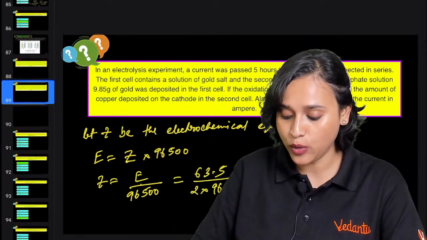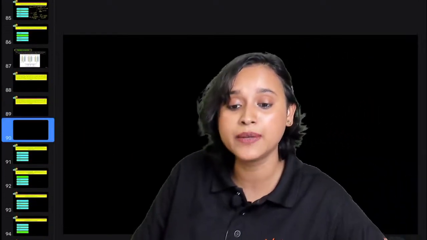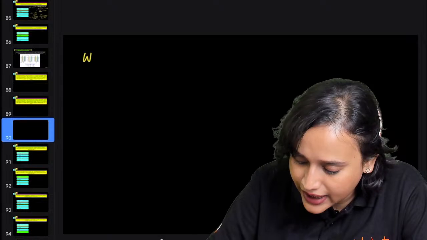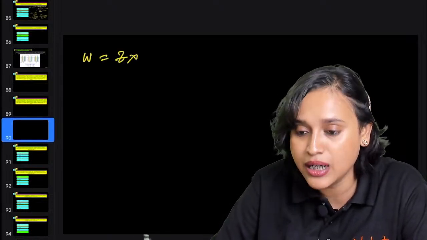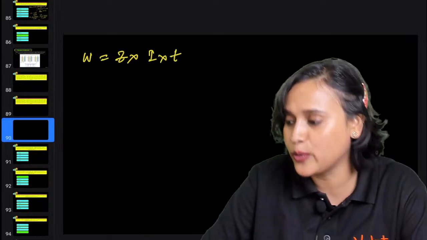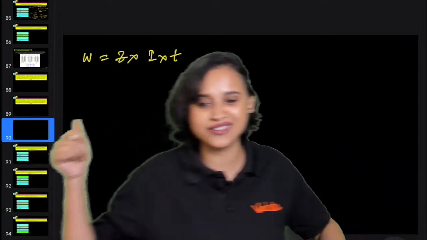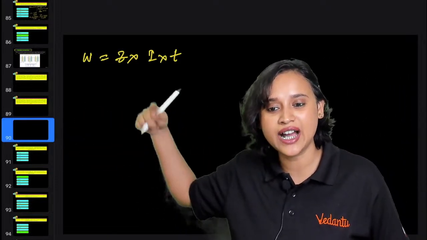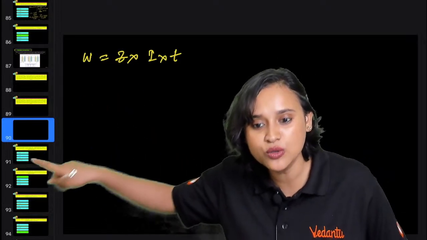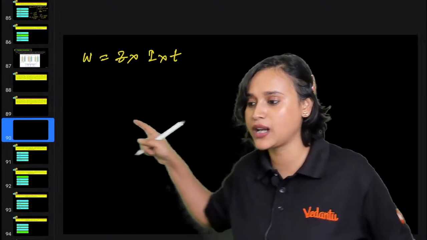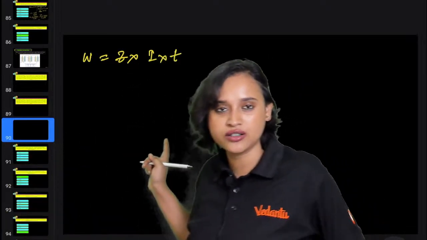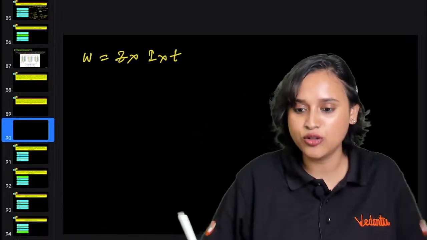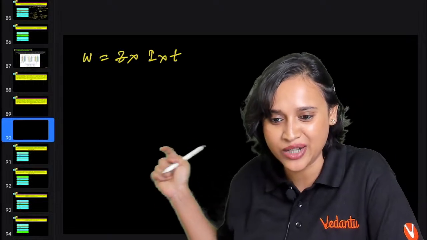At this point, I want to apply an equation. Look at this, Tanishka. We will apply W is equal to Z multiplied with I multiplied with T. So do you have this equation? Now are you able to understand? Z is equal to E divided by Faraday's constant and W is equal to Z multiplied with I multiplied with T. So Tanishka, are you getting your answer? Did you get your equation? I hope you get it. From here only you can figure it out, I think.